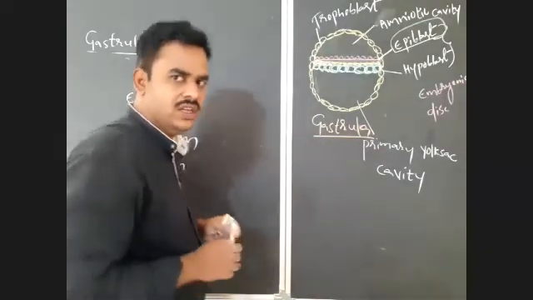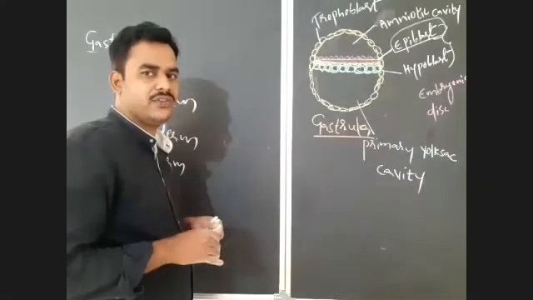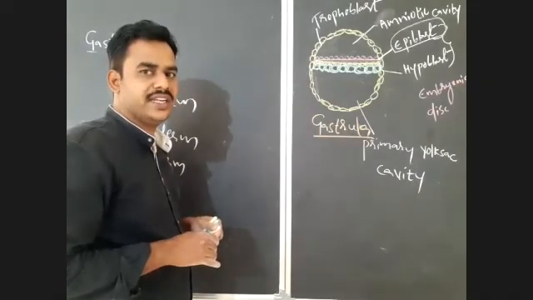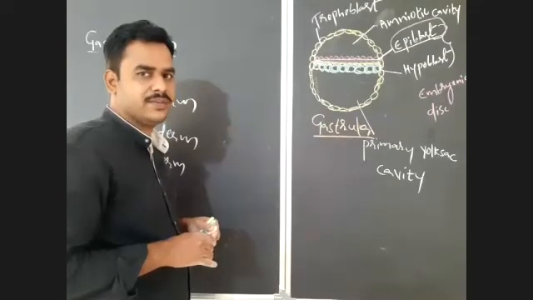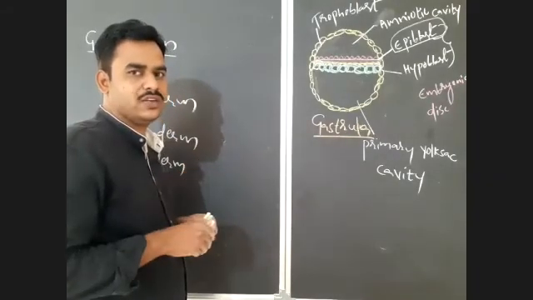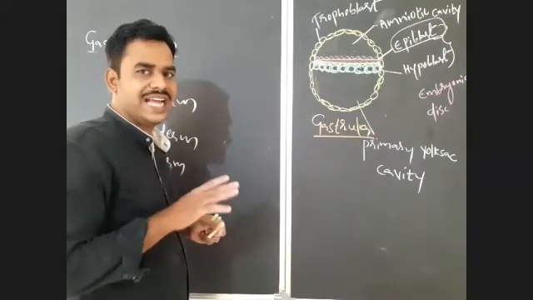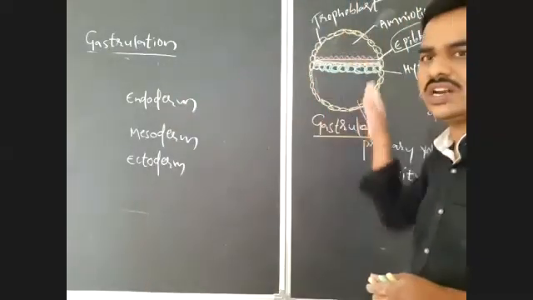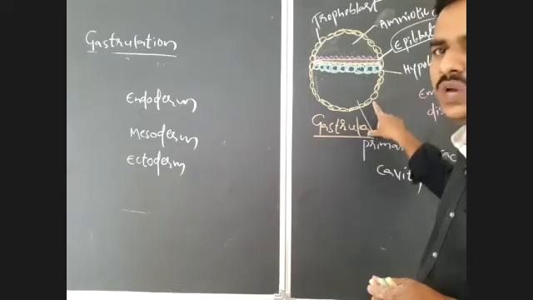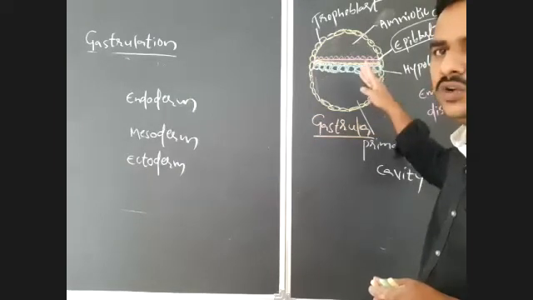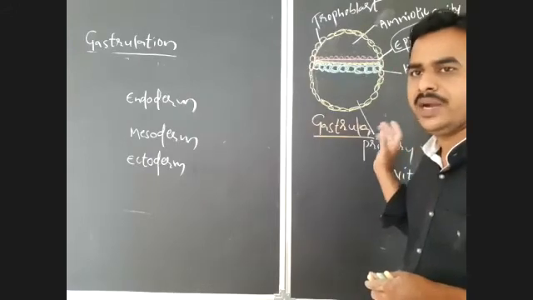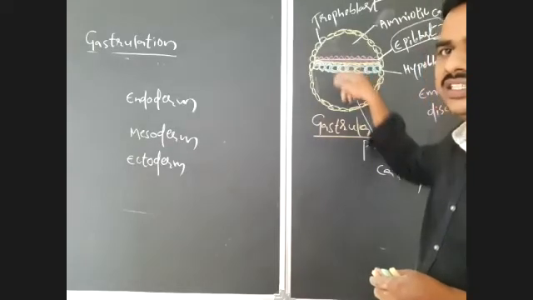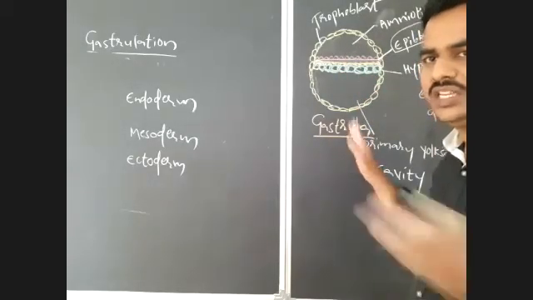Important one. Invagination takes place in the gastrulation of human, and the movements during gastrulation are known as morphogenetic movements. What is the result of gastrulation? Formation of 3 germ layers: ectoderm, endoderm, and mesoderm. So gastrulation is completed. The blastocyst is transformed into a gastrula with 3 primary germ layers: ectoderm, endoderm, and mesoderm by the cellular movements or by rearrangement of cells in the inner cell mass of the blastocyst. Right, that's clear. 3 germ layers are formed.